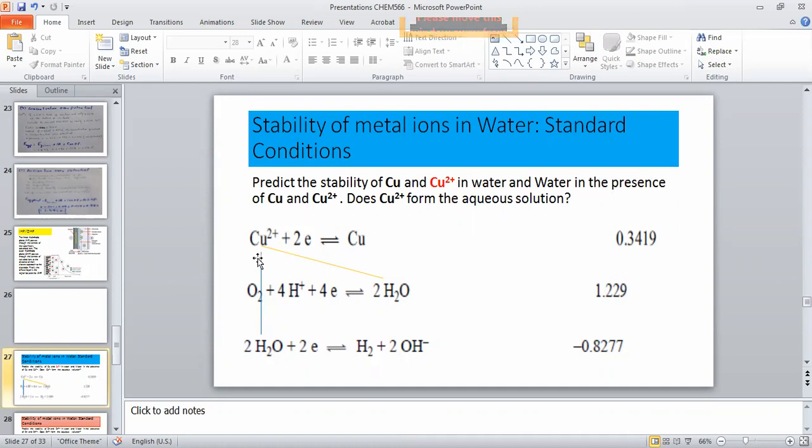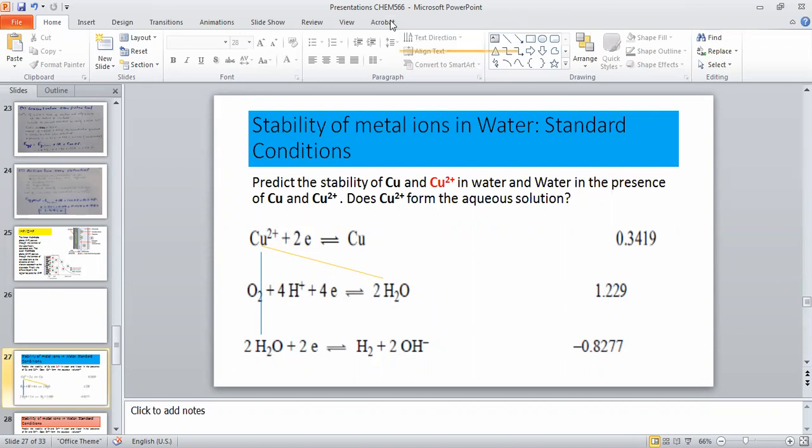The question is whether this copper is going to react with the water, and water is on this side and water is here. These are the two water half cells, and this copper has to react with the water over here or the water over here. Now we are going to consider which one has a possibility to react with the water.